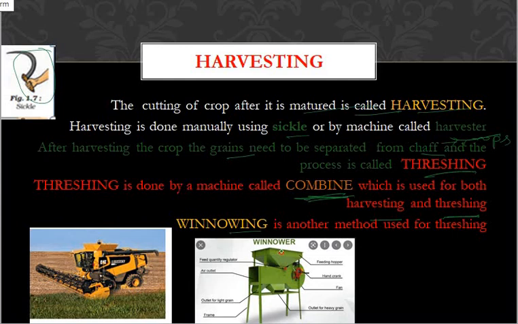See, if we put the harvested crop into this, it will get separated here. First, one outlet will be for grains and one outlet will be for the chaff. The chaff will be separated, as well as the grains will be separated through winnowing.